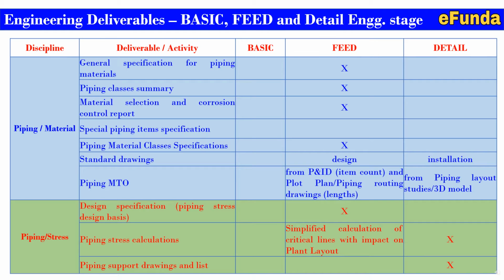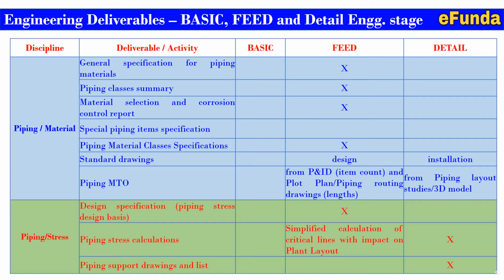Now moving on to piping material, general specification for piping material, piping classes summary, material selection and corrosion control report, special piping item specifications, piping material classes specifications. These deliverables are mainly required during the feed stages.